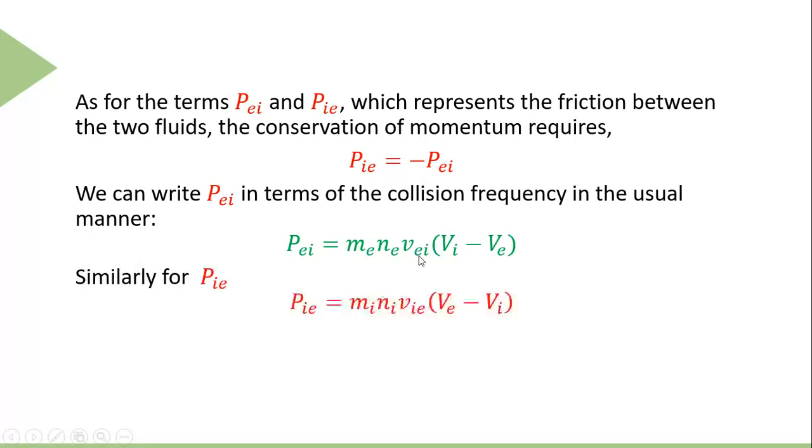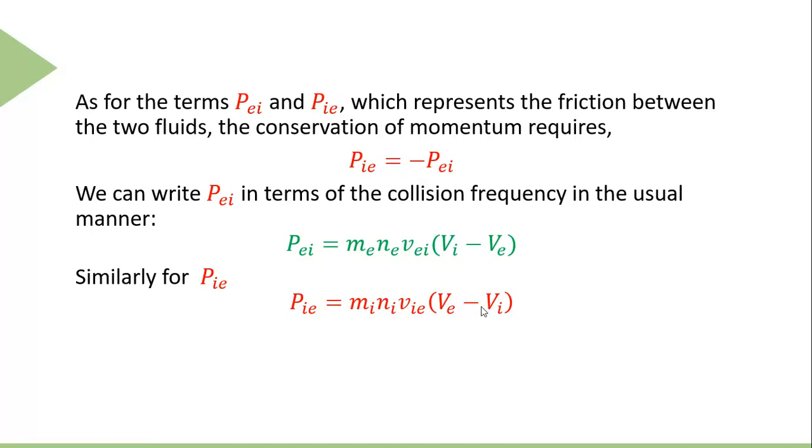Similarly, we can define P_IE here as equal to the product of the mass of the proton, the number density of the protons, and the collisional frequency of the ion fluid with the electrons. And here is the relative velocity of the two fluids.